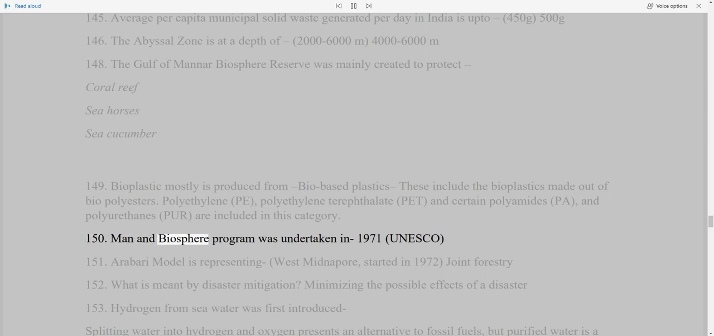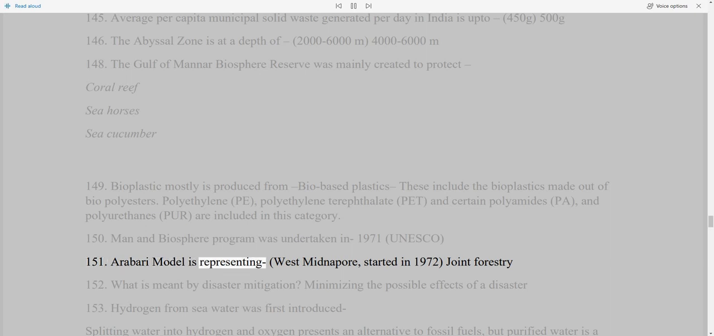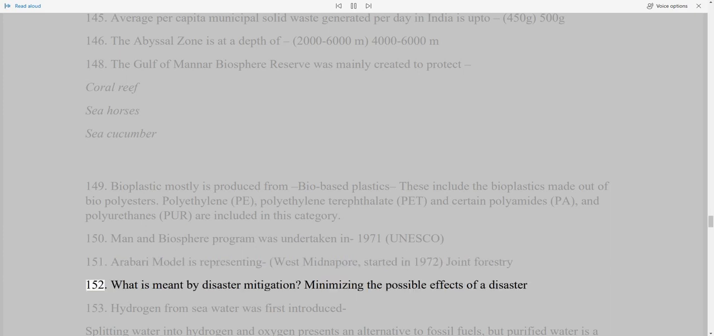150. Man and Biosphere Program was undertaken in 1971, UNESCO, 151. Arabari model is representing West Midnapore, started in 1972, joint forestry, 152. What is meant by disaster mitigation? Minimizing the possible effects of a disaster, 153.